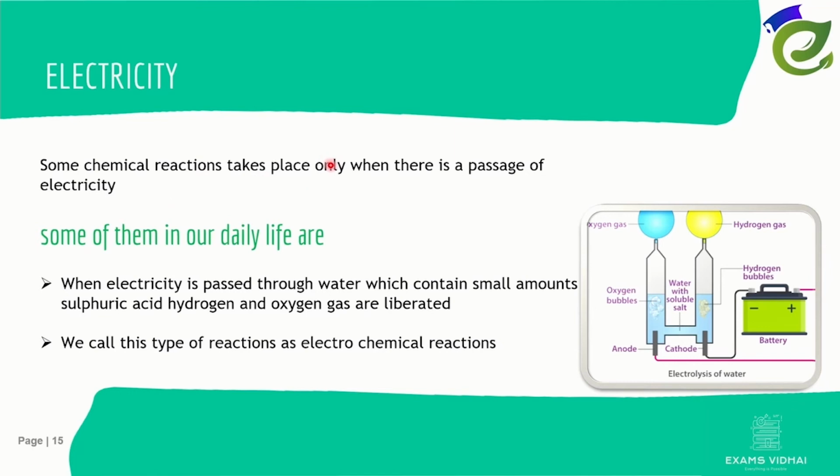Electricity. Some chemical reactions take place only when there is a passage of electricity. Let us see an example. When electricity is passed through water which contains a small amount of sulfuric acid, hydrogen and oxygen are liberated. Here you can observe in the figure, when electricity is passed through, the water dissociates into hydrogen and oxygen. Hydrogen is deposited over the negative pole and oxygen over the positive pole, which is clearly visible in the form of bubbles. We call these types of reactions electrochemical reactions. Here, in order for the chemical reaction to take place, electricity is passed through it.